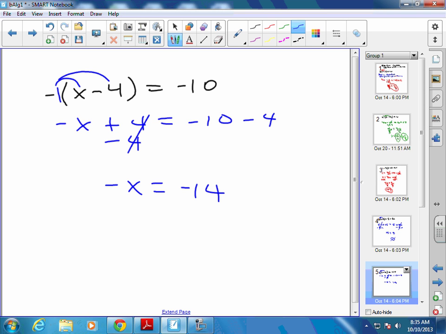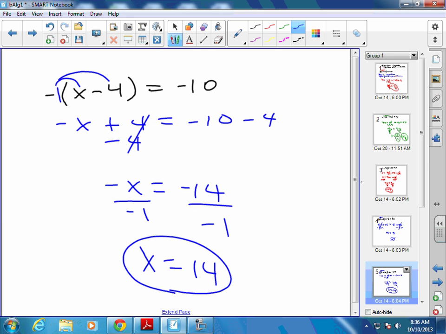Are we done? No, we want to know what a positive x is, not a negative x. So we can divide by -1, which then would give you x equals 14. Essentially, you just change the signs on each side. But know that you're dividing by -1 or multiplying by -1.